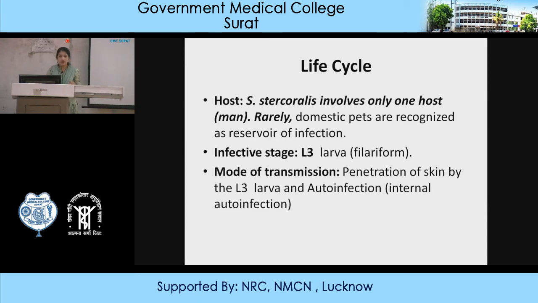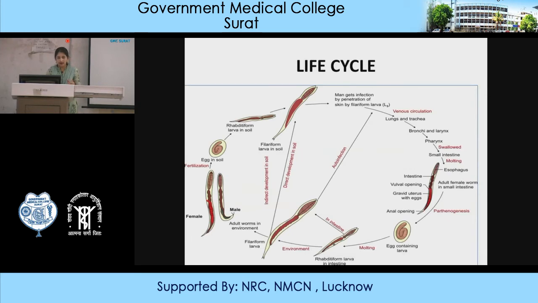In case of auto-infection, the eggs containing larva enter through the fecal-oral route also. The filariform L3 larva, which penetrates through the skin, enters the venous circulation, then the lung, trachea, bronchi, larynx and pharynx, and is swallowed into the small intestine. In the small intestine they undergo molting.